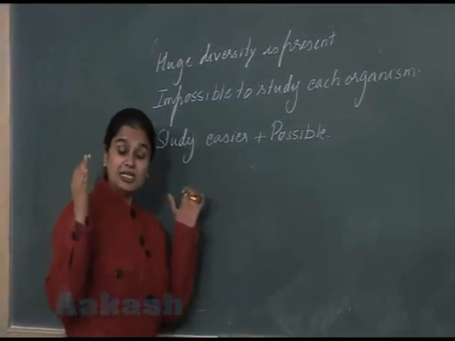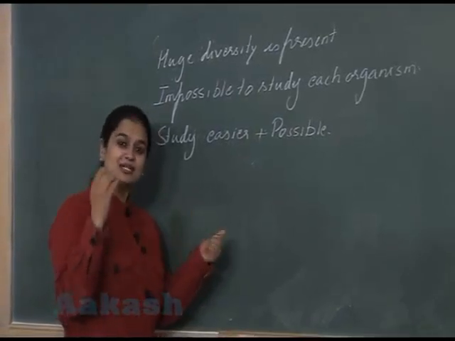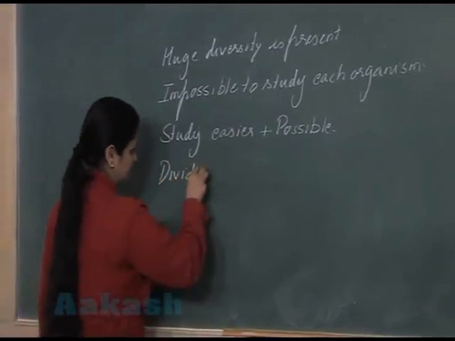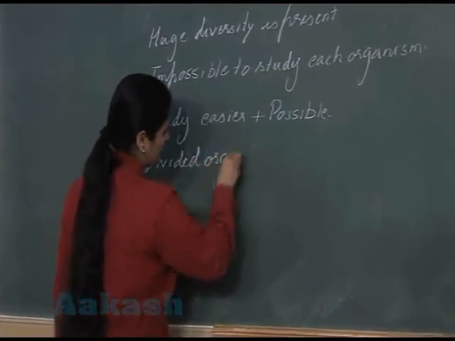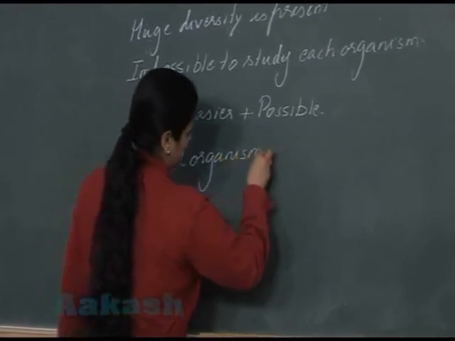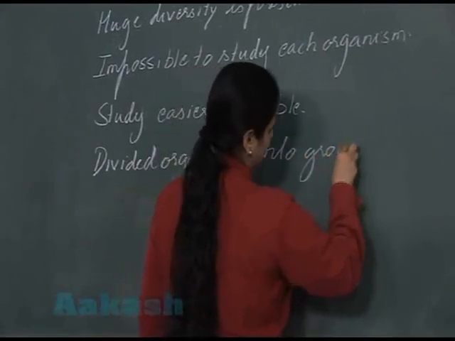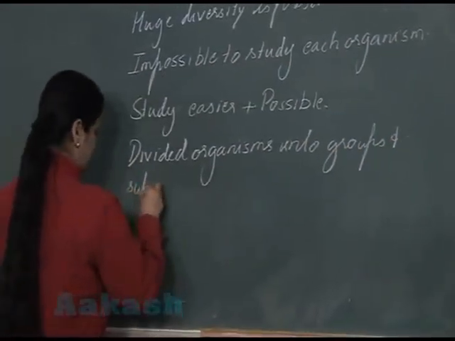They have divided organisms into groups and subgroups.